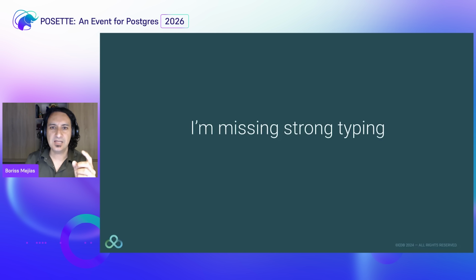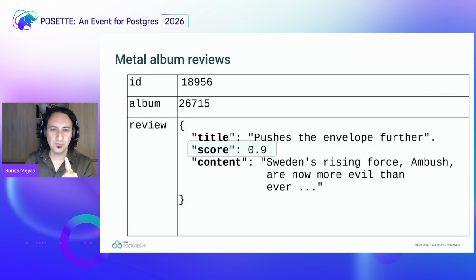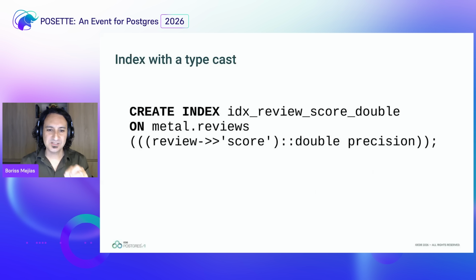Let's say that we were talking about the score of the review that goes from 0 to 1. That means that I want to have there a double precision type of value if you're talking Postgres terms, a real number if you're talking in mathematical terms. So for that, what we are going to do is create an index which is going to cast the text that comes from that field.